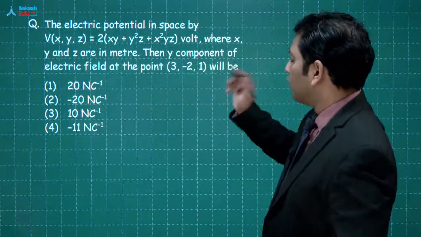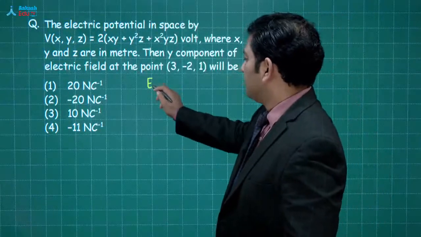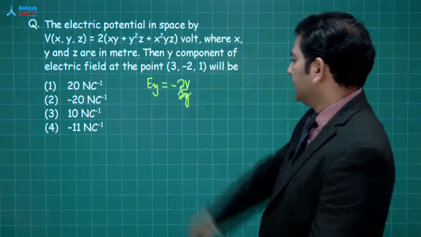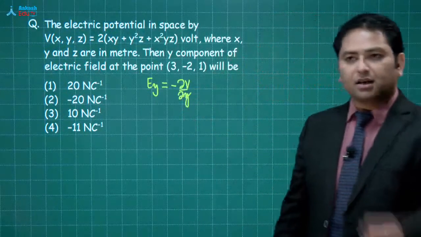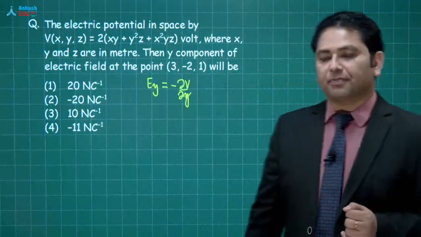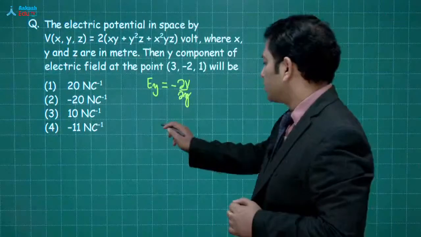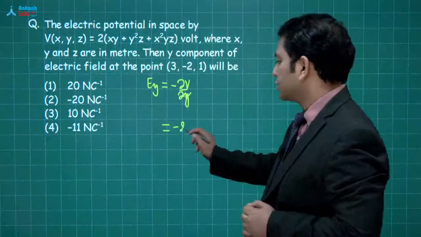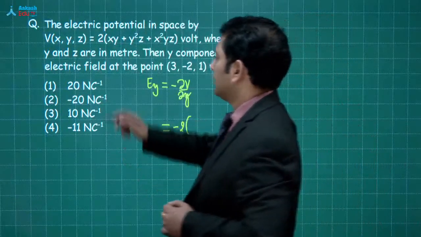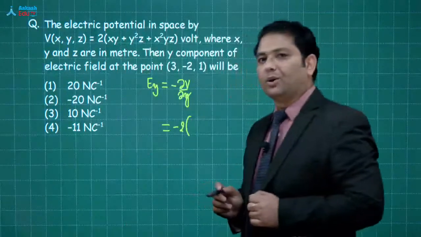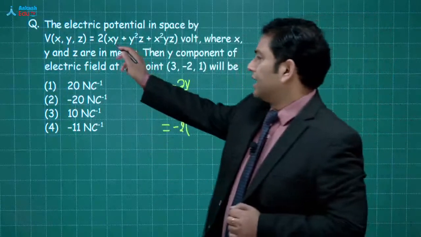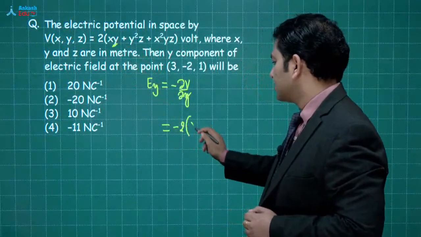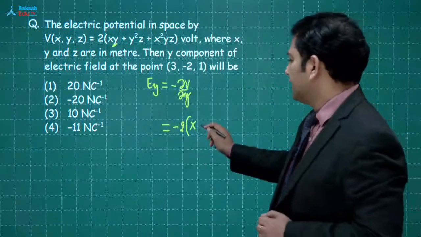निकालना क्या है? Only the Y component. So the Y component of the electric field is minus of del V by del Y. That is the Y component of the electric field. Yani I have to go with the partial derivative of V with respect to Y. बारी बारी से करते हैं. Minus 2. And the technique was this. Y is variable. Rest all are constant. तो यहाँ पर we'll use the sum rule. Y is variable, X is constant. So X ये आ जाएगा plus of